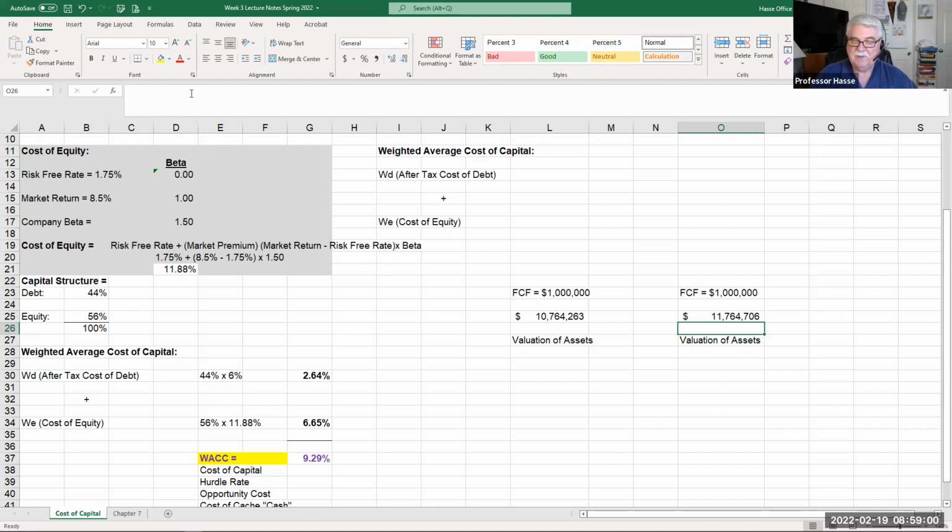The cheaper the money, the greater the value of my business. Here, the WACC is 9.29%. Here, the WACC is 8.50%. Money is cheaper, the company is worth more.